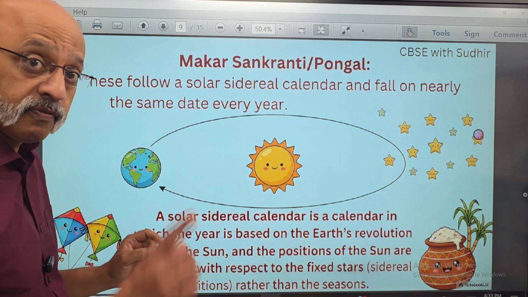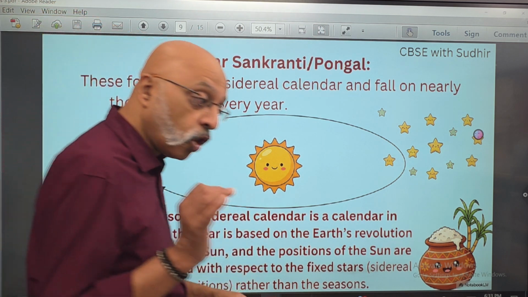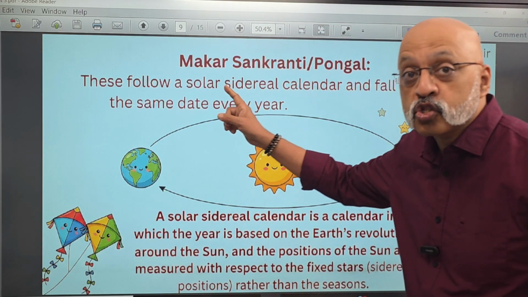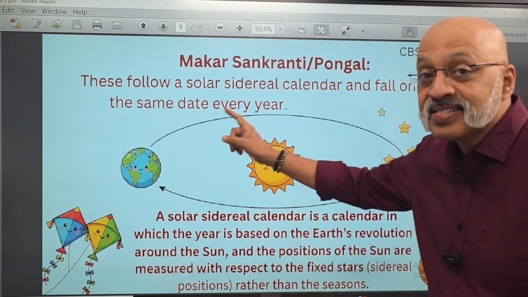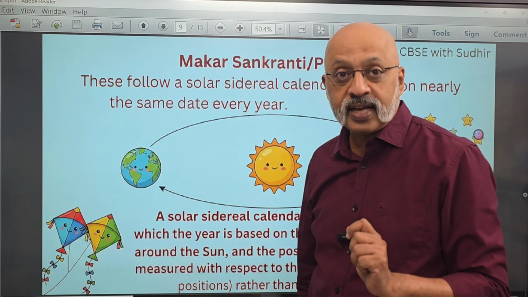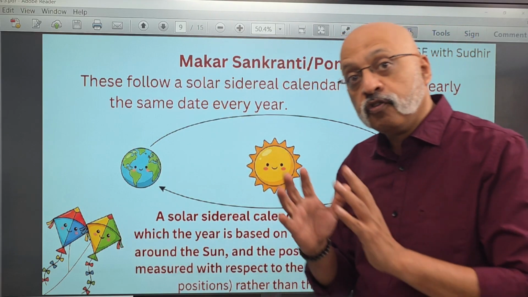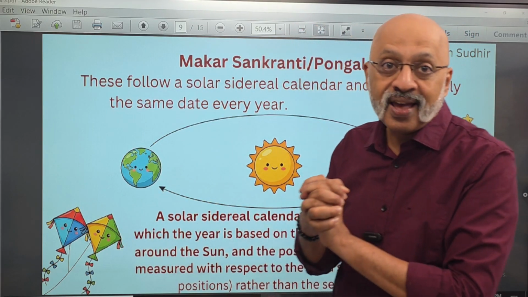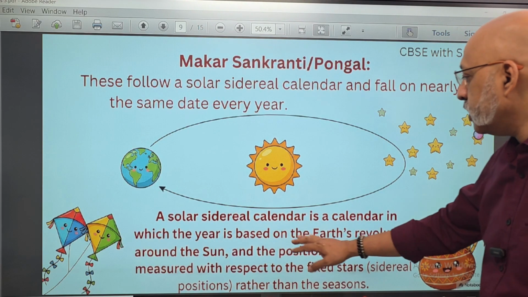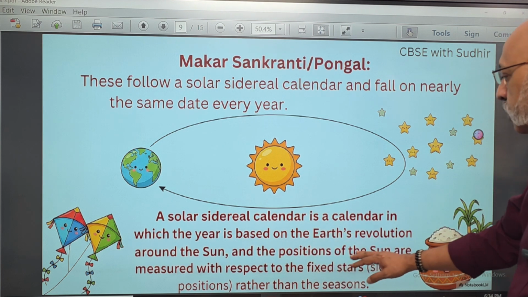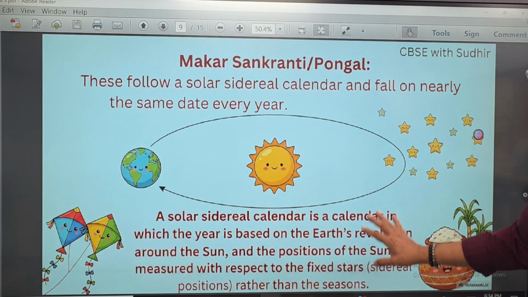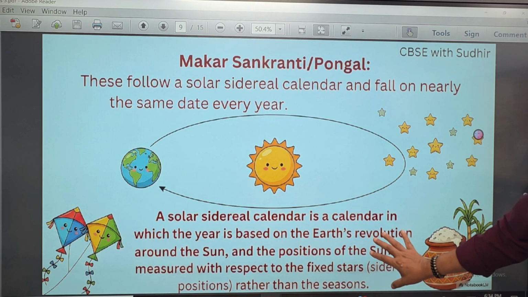Makar Sankranti or Pongal, which comes in January, falls on a specific date, usually January 14 or 15, because it is based on the solar calendar. It falls on nearly the same date every year, which is why you could get a question on why Eid comes on different dates every year, while Pongal or Makar Sankranti falls more or less on the same January 14 or 15. A solar sidereal calendar is a calendar in which the year is based on the Earth's revolution around the sun, and the positions of the sun are measured with respect to the fixed stars rather than the seasons. So this is the definition of a solar sidereal calendar.